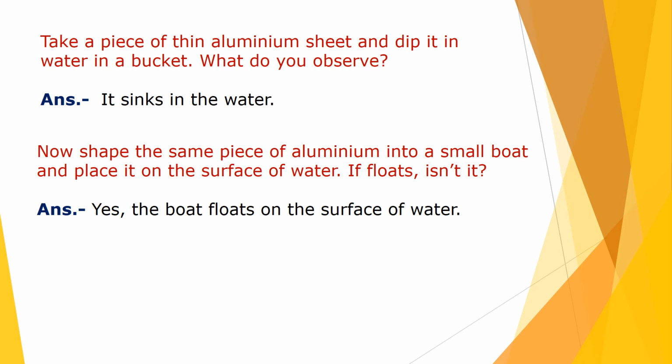So when you are taking a thin aluminum sheet, it will sink in the water, meaning it will go down to the bottom. Now shape the same piece of aluminum into a small boat and place it on the surface of water. It floats, isn't it? Yes, this boat will float on the surface of water.